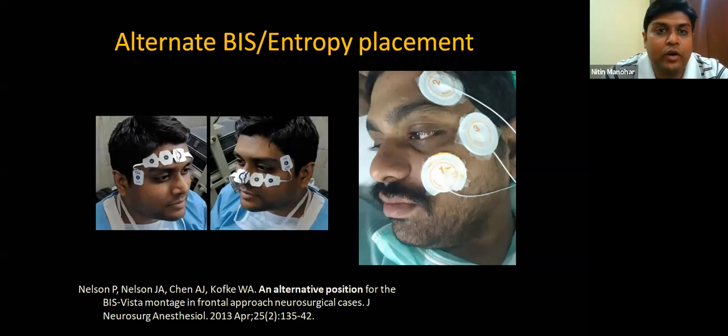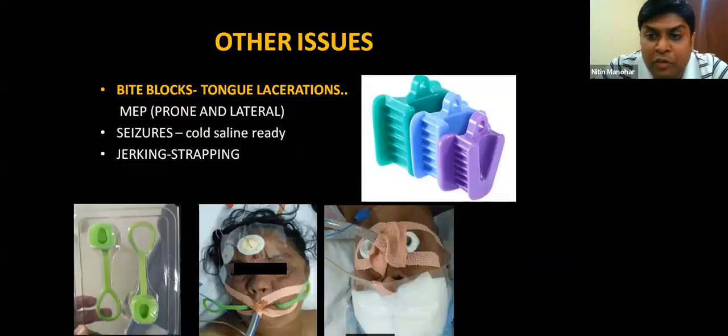The universal problem for anesthetists is bite blocks. So this is a problem which we keep discussing and keep talking about. So we used to do bite block monitoring with 2 cc syringes, with the plunger out and rolled with gauze pieces bilaterally and keeping the tube in the center. But this is a little hard. We want something which is soft.